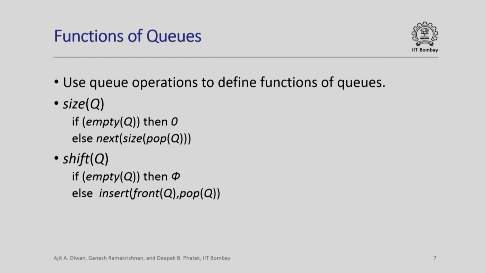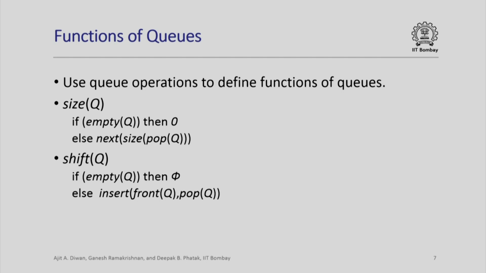So let us define some functions of queues, and we can use queue operations themselves to define these functions. One way is to look at possible values of a queue. The standard way we have been using to define operations is to define it for the empty queue, and assuming it is defined for a queue s, you define it for the queue push x comma s. But instead we can also define it using the already defined operations on a queue.